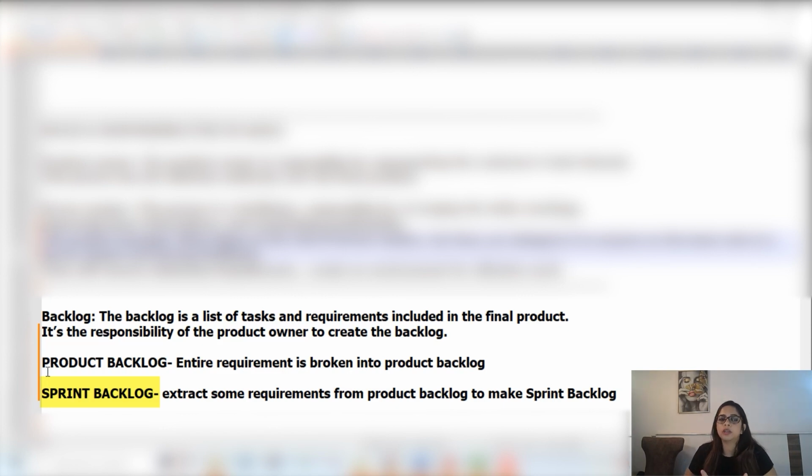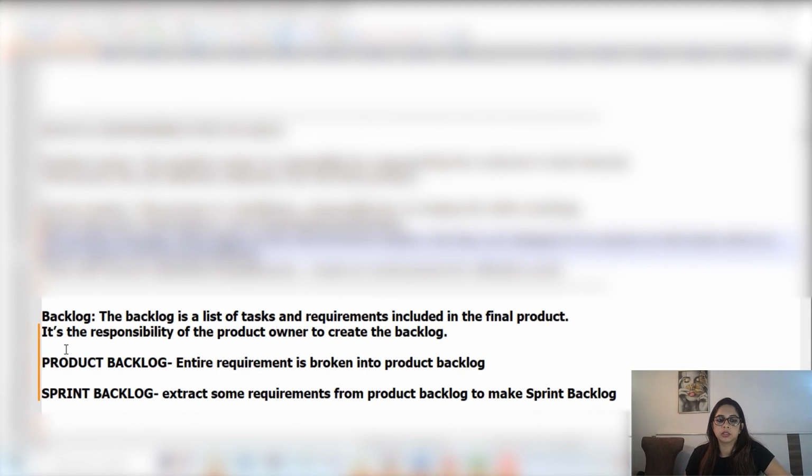Sprint 1 backlog will be decided at the first sprint planning meeting. And then when the next sprint planning meeting happens, we have to see if anything remains from the previous backlog, we'll take those tasks, move them to the next set of backlogs, and then start the second sprint.